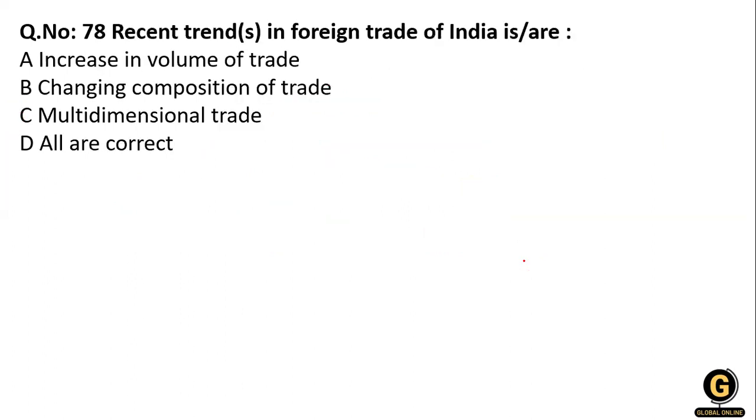Now the next question: recent trend in foreign trade of India. Increasing volume of trade, changing composition of trade, multidimensional trade, and all of the above. So what will be the right answer? You know that all of them are correct. So the recent trend in foreign trade of India is that they want to increase the volume of trade, change the composition of trade, and trade multidimensionally. Yes. So option number D.